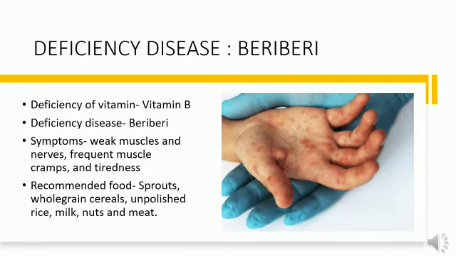Now let's talk about one more deficiency disease, which is caused by the deficiency of vitamin B, and the disease is beriberi. The symptoms of this disease are weak muscles and nerves, frequent muscle cramps and tiredness. And what should we eat in this case? Sprouts, whole grain, cereals, unpolished rice, milk, nuts and meat, because these are good sources of vitamin B, and these can prevent us from this disease.